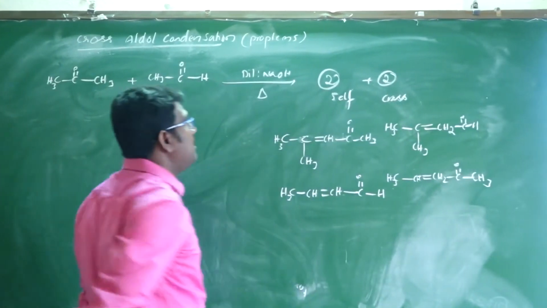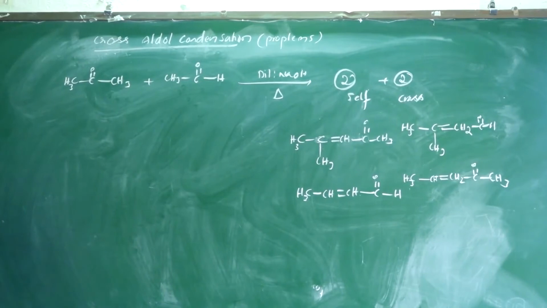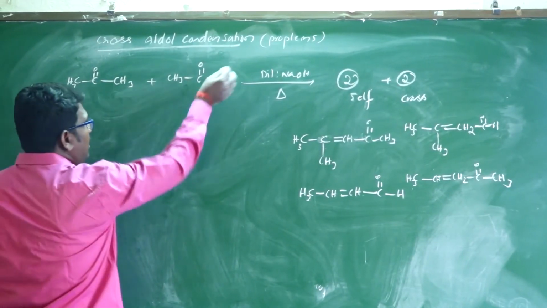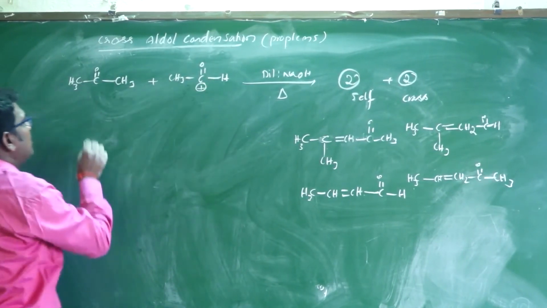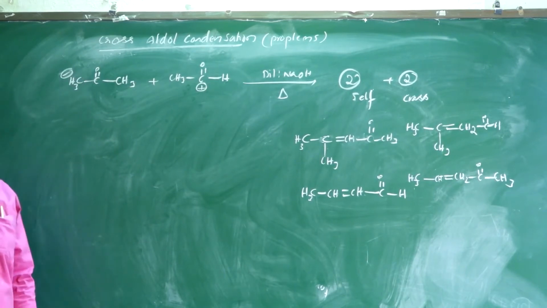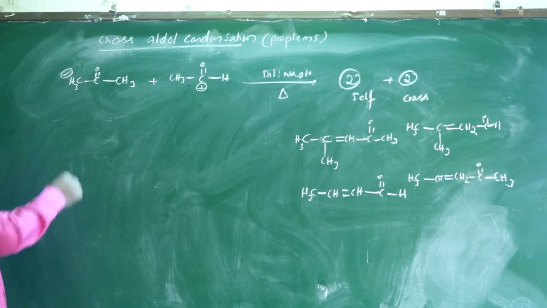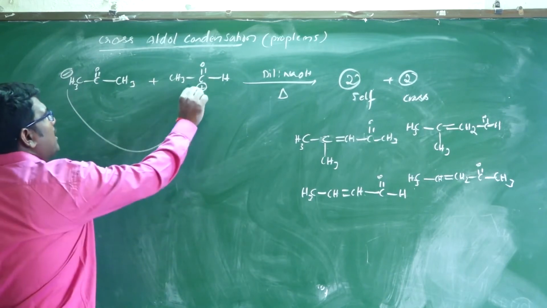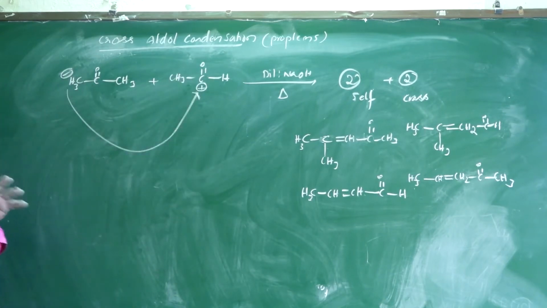Which one is major? Observe that if the aldehyde carries the positive charge, this can be treated as the negative charge. If the carbanion attacks the positive charge of the aldehyde, that is the major product.